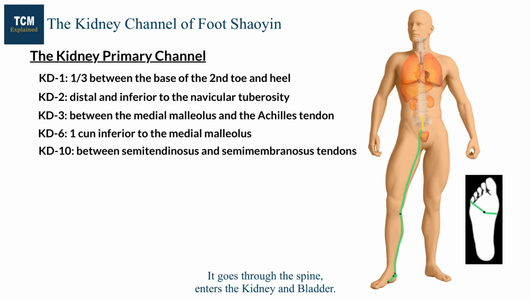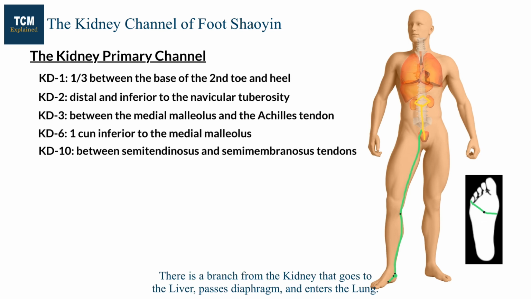It goes through the spine, enters the kidney and bladder. There is a branch from the kidney that goes to the liver, passes the diaphragm, and enters the lung. It goes along the throat and ends at the root of the tongue. Another branch from the lung joins the heart, linking with the pericardium at CV17.